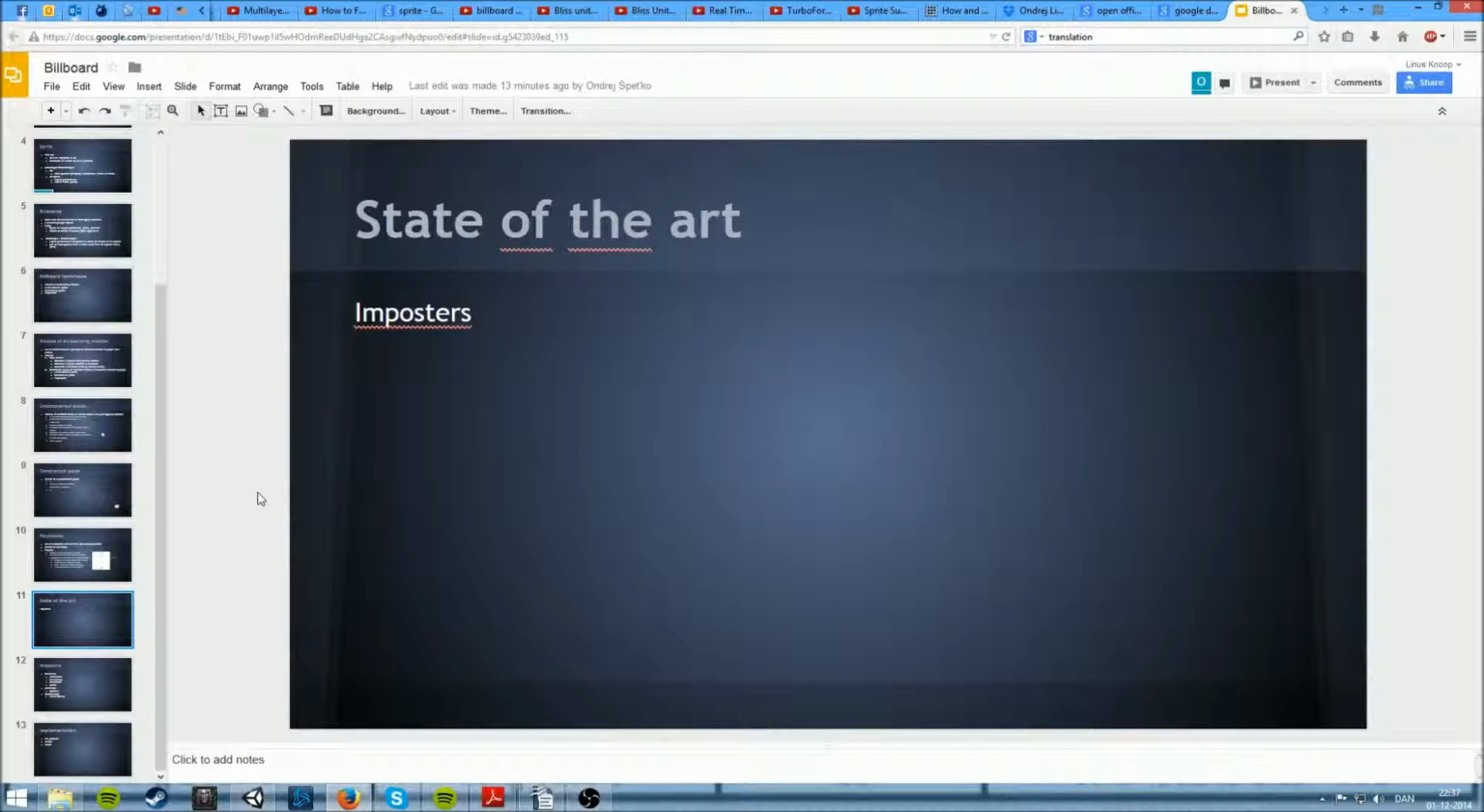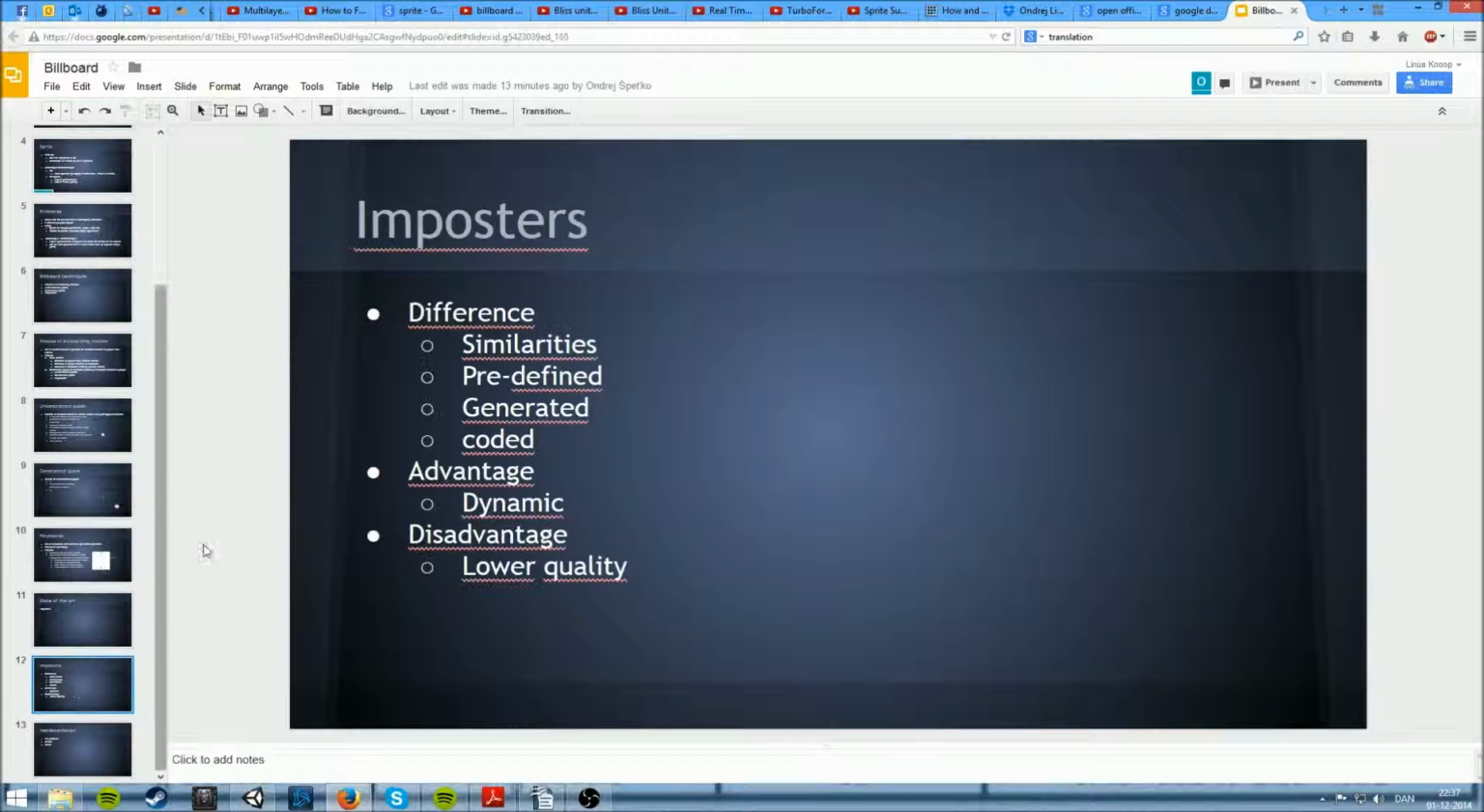The next area is state of the art. State of the art of billboards in today's world. Billboard has changed name in some regard. We're still using billboards in today's games. Now it's called imposters instead. The difference is that instead of just having a normal billboard that is predefined and it's like,